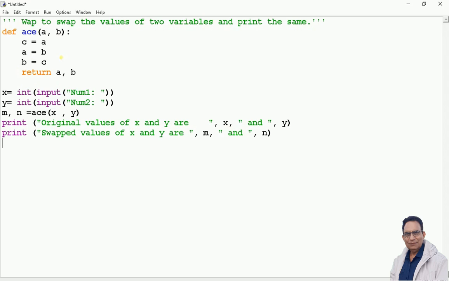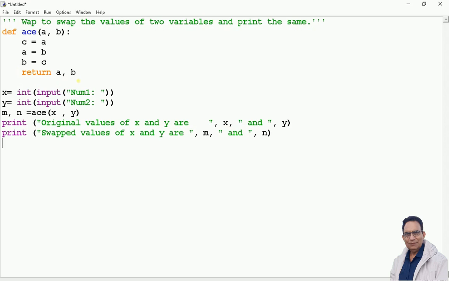And what is happening in the previous line? C is holding the original value of a. And then last of all I say b is equal to c. So whatsoever is the value of c, that is a, becomes the value of b, and whatsoever is the value of b, that is assigned to a. So that way the values of variables a and b are swapped here.